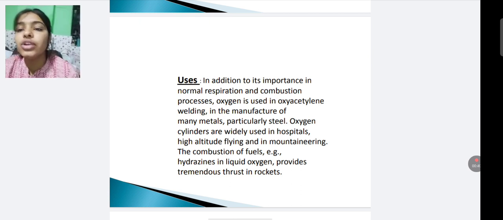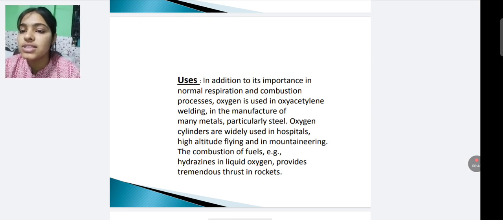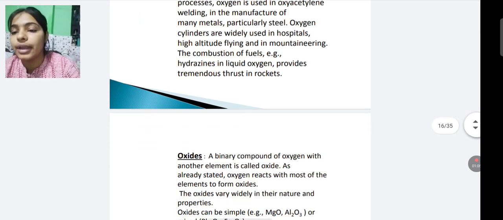In addition to its importance in normal respiration and combustion process, oxygen is used in oxyacetylene welding, in the manufacturing of many metals, particularly steel. Oxygen cylinders are widely used in hospitals, high altitude flying, and in mountaineering. The combustion of fuels, for example hydrazine in liquid oxygen, provides tremendous thrust in rockets.